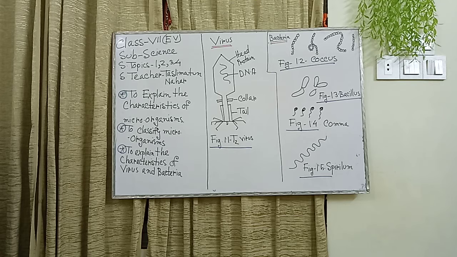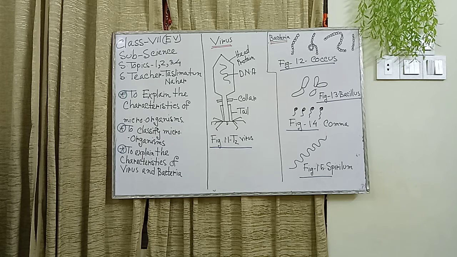Third, kingdom Eukaryota or true cell. Microbes having true cells are called eukaryota. Examples are algae, fungi and protozoa, which are eukaryotic microbes. So, we have just finished lesson 1 and 2, the microbial world or to classify microorganisms.